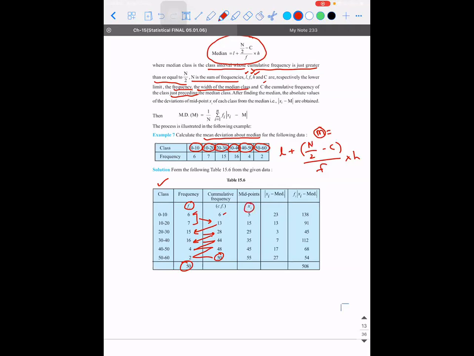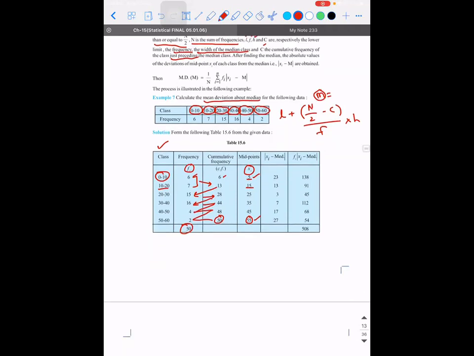So how to find the value of xi? 0 plus 10 by 2 is 5. 10 plus 20 by 2 is 15. Calculate everything. Since it starts at 5, the class interval difference is 10. The width of the class interval is 10. It goes till 55. Is there any doubt? No, sir. Okay.